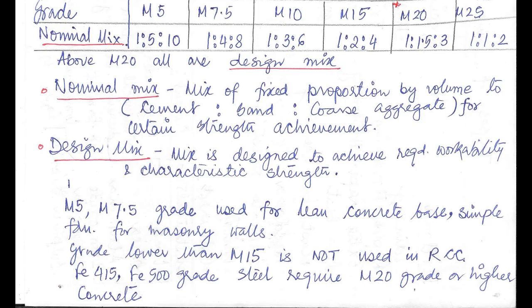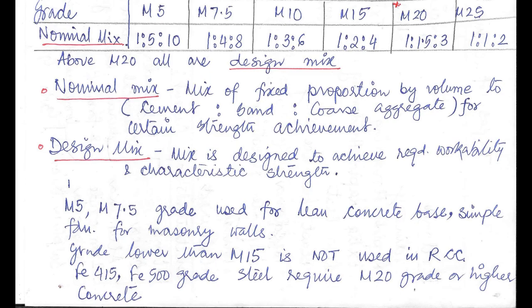For example, for M5, the nominal mix is 1:5:10. That means 1 part of cement, 5 parts of sand and 10 parts of coarse aggregate are required to achieve nominal mix for M5 grade of concrete. Similarly, for M7.5, the nominal mix ratio is 1:4:8. For M10, the nominal mix is 1:3:6. For M15, the nominal mix is 1:2:4.